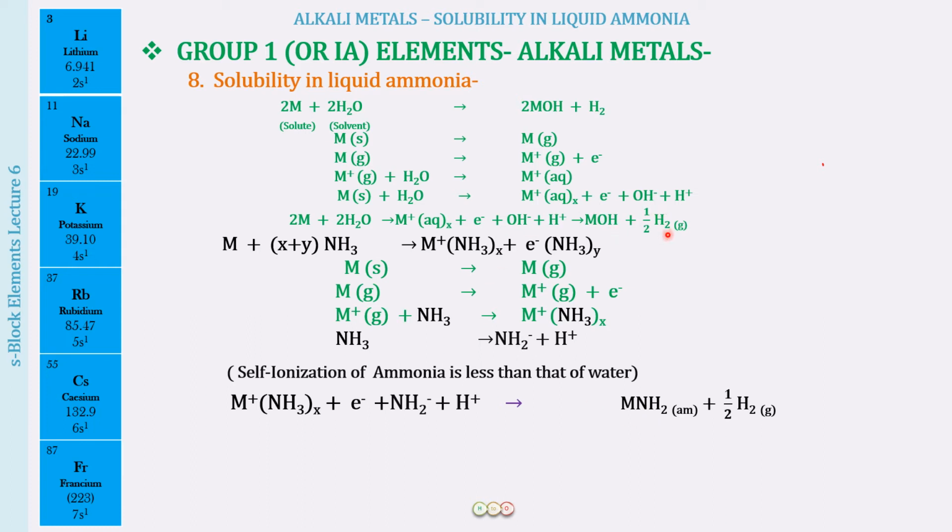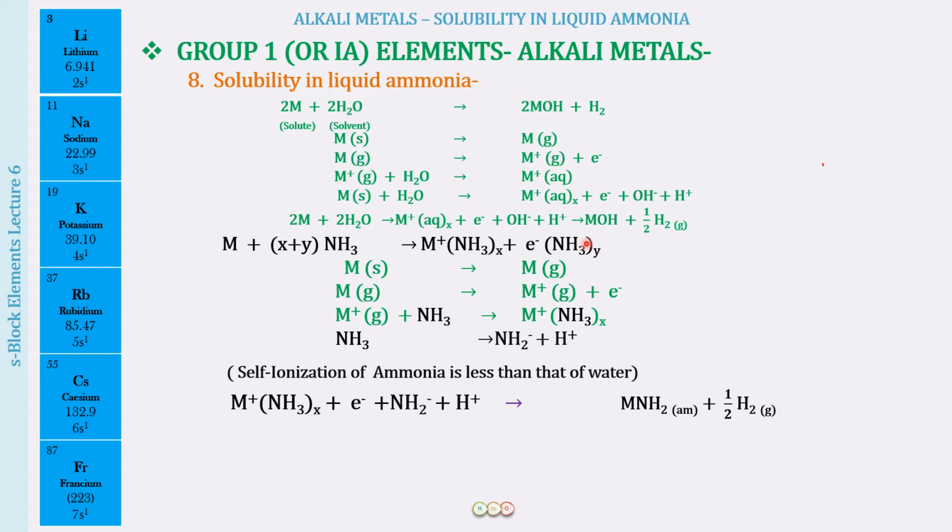Here also in this reaction, hydrogen is getting evolved, because these electrons find the H positive ions and combine with them to form a hydrogen atom. The hydrogen atom combines with another hydrogen atom to gain more stability, and therefore we get the hydrogen molecule. So now you understand this reaction, which was the second one which we had. Now we go back to this one, which we started with, the understanding.